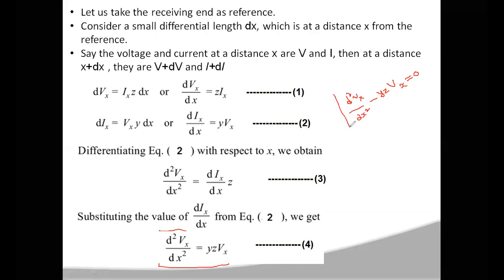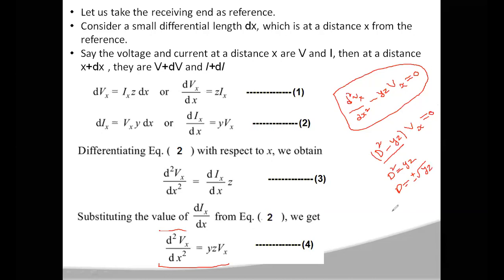Now this is a second order differential equation in the form d square minus YZ into Vx is equal to 0. The roots for this: d square is equal to YZ, so d is equal to plus or minus square root of YZ.